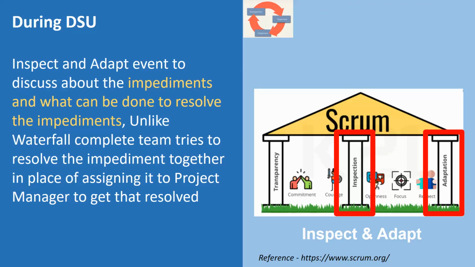Just by putting an impediment as a risk in the status report and passing the ball up to the leadership and asking them to help the team resolve that risk, once the risk is put in the status report, it becomes somebody else's baby. Rather than that, keeping it as an impediment and discussing it on a daily basis, the team is still owning that impediment and the ways to resolve it. So let's now see how inspect and adapt works in the sprint review.